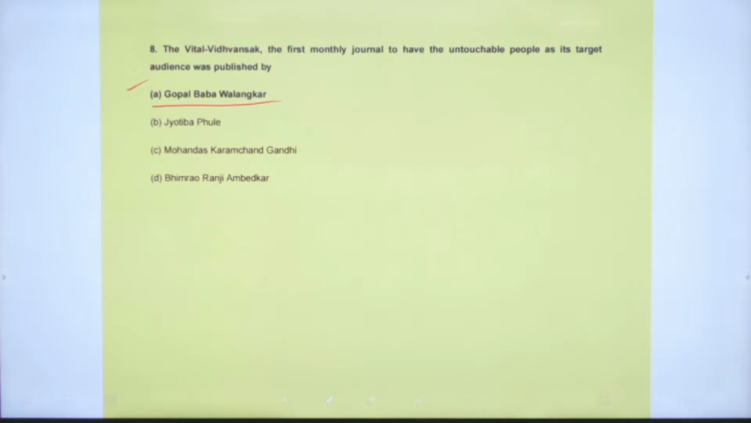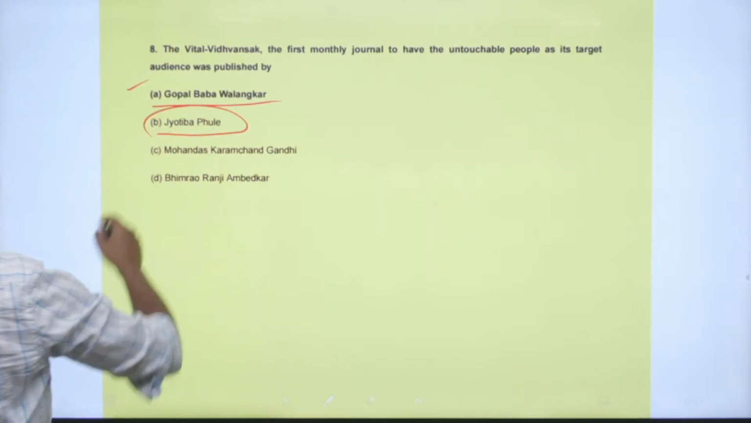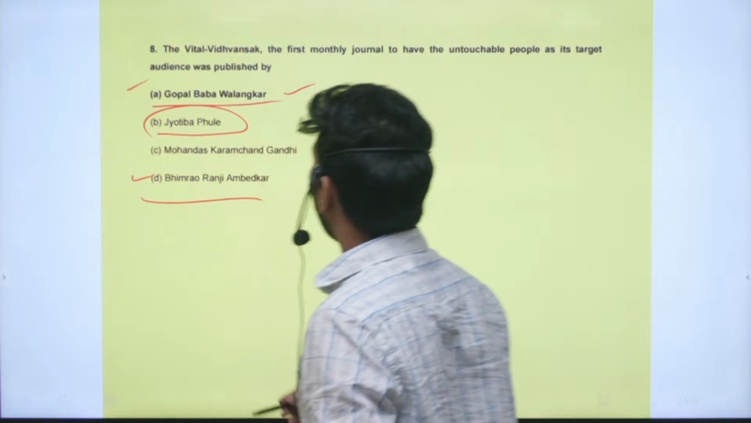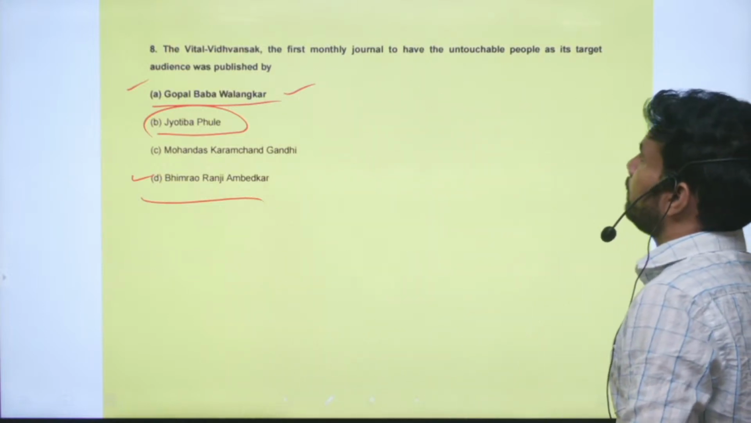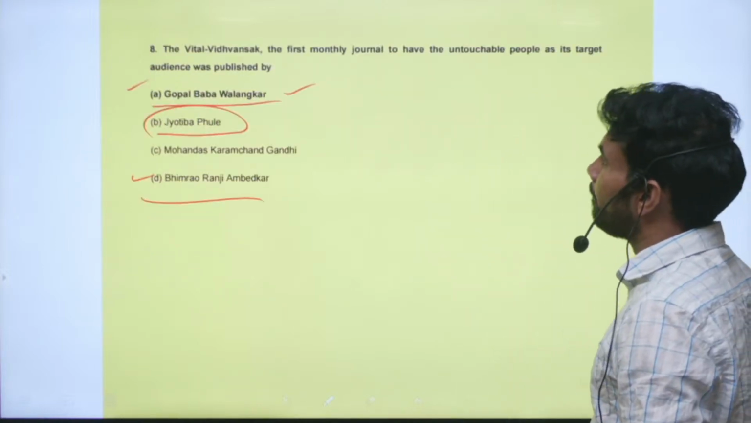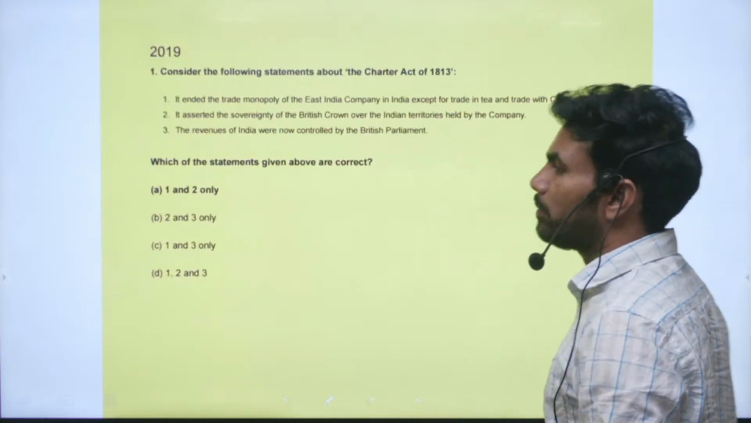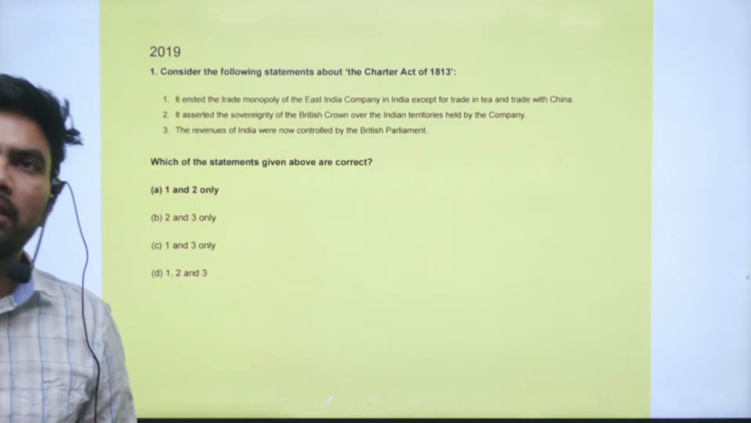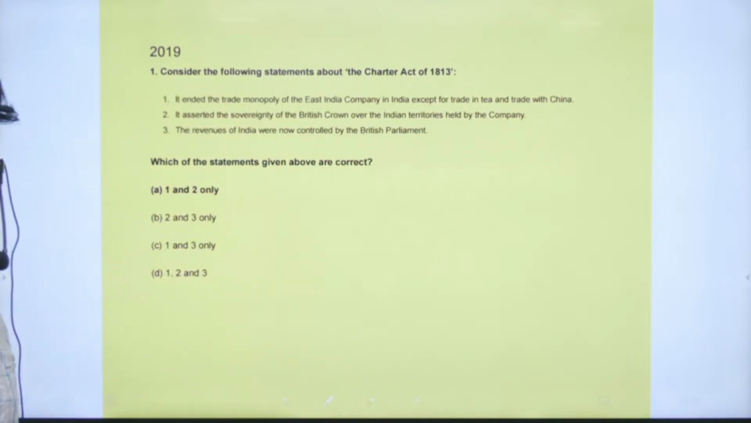So Jyotiba Phule, you know, he is also very much associated with the backward classes, but it is not associated with him, not even with Bhimrao Ramji Ambedkar. So Gopal Baba Walankar, he has started that particular publication. So these are the questions in 2020. So 8 questions are being asked from modern Indian history. Right. So still we can say it is a fair number of questions.